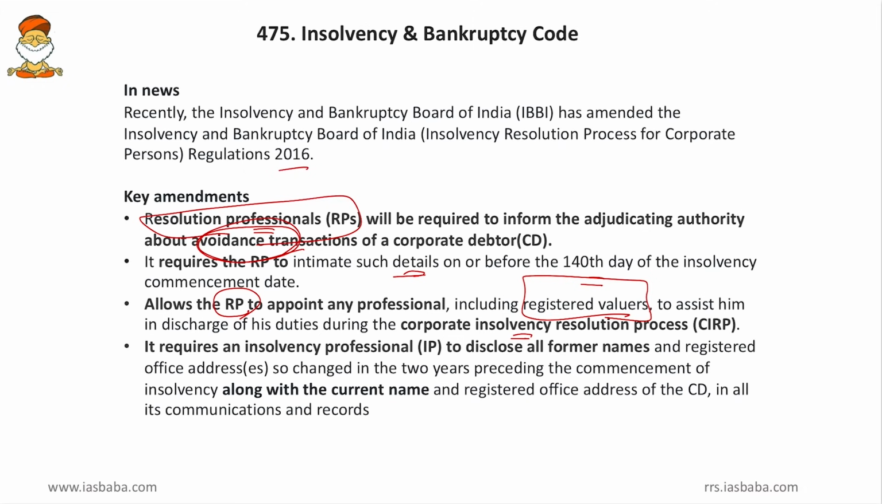Then it requires an insolvency professional to disclose all the former names and registered offices and their addresses so changed in the 2 years preceding the commencement of insolvency. So if the company has changed its office addresses, then that has to be intimated, and along with that, the current name and the registered office address of the company also has to be intimated to the adjudicating authority. And then all the records that are concerned with the shifting of offices and the communications thereof also have to be reported. So these are the key amendments to the Insolvency and Bankruptcy Regulations 2016.